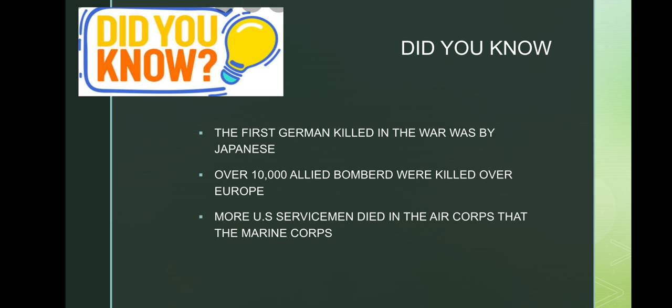Now we have the part of Did You Know? Interesting, right? The first German killed in the war was killed by the Japanese. Over 10,000 Allied bombers were lost over Europe, and more US servicemen died in the Air Corps than in the Marine Corps. Interesting to know, right?